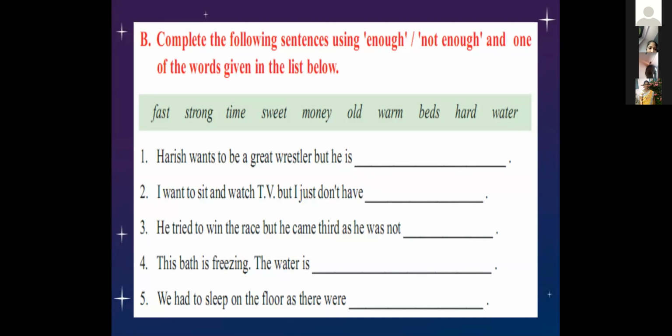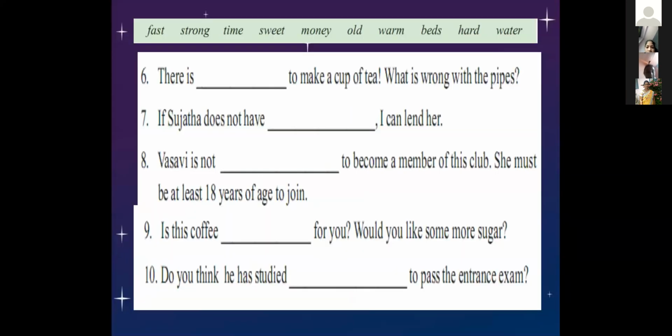Next, complete it. There is dash to make a cup of tea. What is wrong with the pipes? There is not enough water to make a cup of tea.